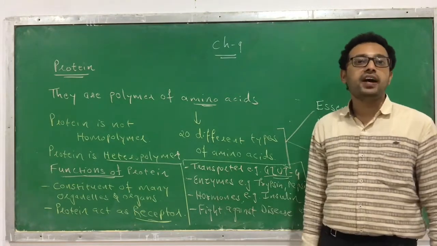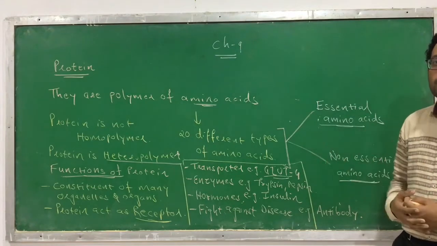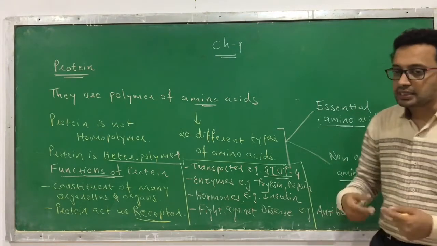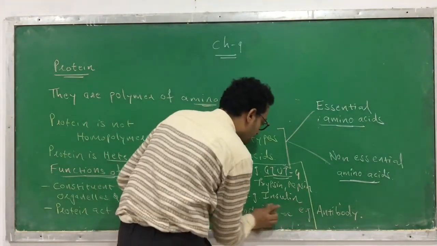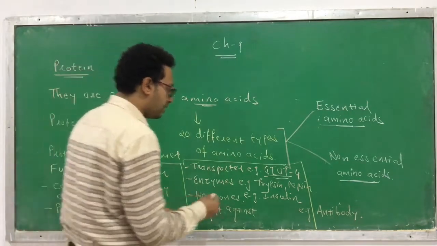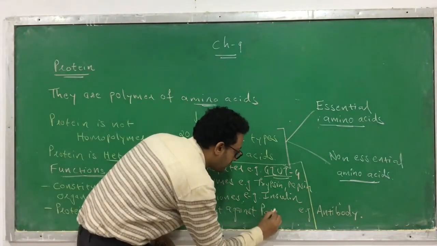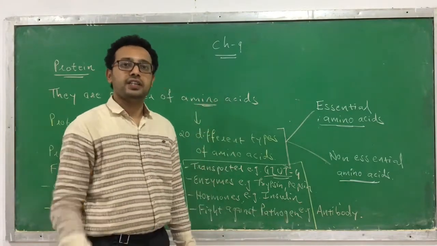They also help to fight against the diseases, or they fight against the pathogens. An example is antibody. Instead of writing infectious disease, I should write the pathogens, a more specific word, so you can understand. Because disease can be classified into two types: infectious disease and non-infectious disease.